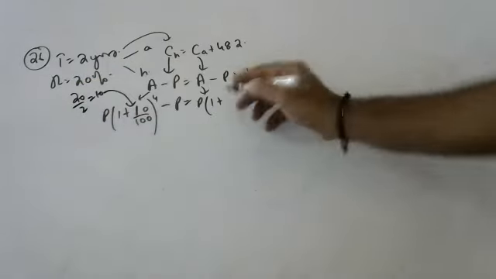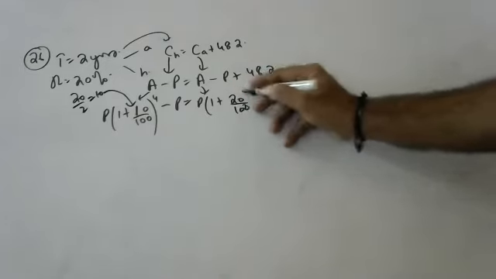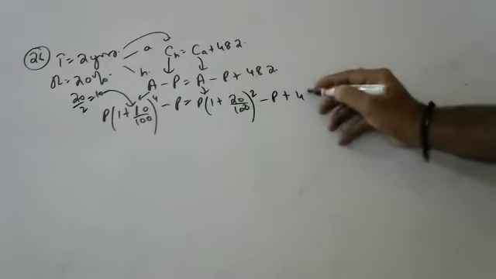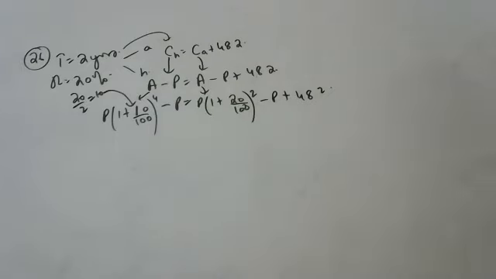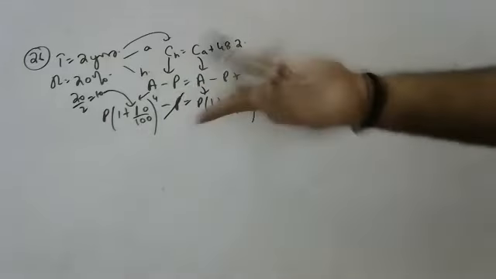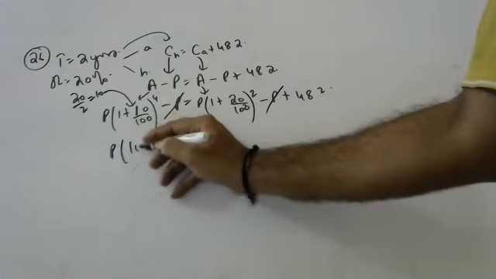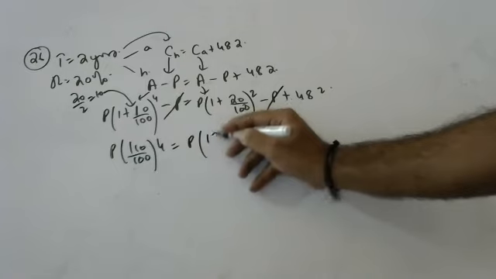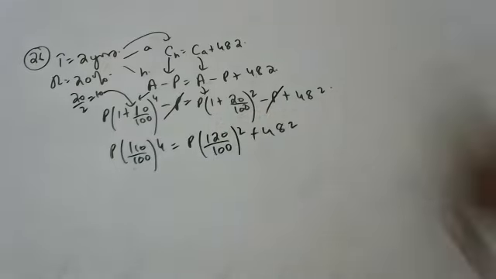Okay, now here, 1 plus 20 by 100 whole square, minus P is 420 plus 4, minus P plus 482. Now I will tell the calculation. Minus P cancels, because if you bring this plus P, minus P cancels. Now all of you see: principal into 110 by 100 whole to the power of 4, principal into 120 by 100 whole to the power of 2 plus 482.